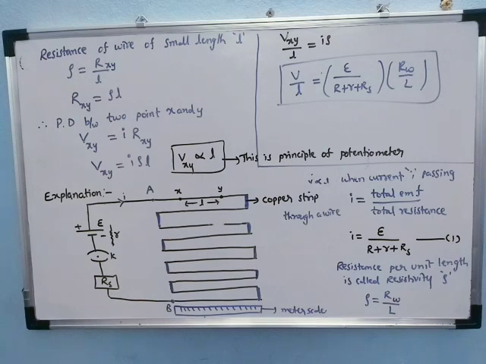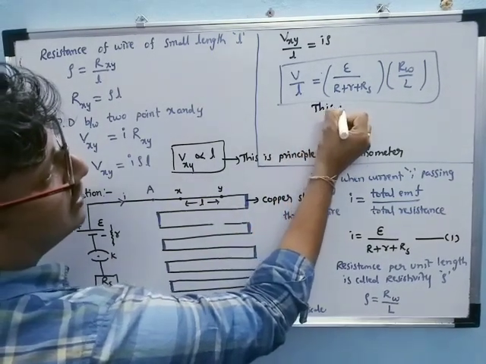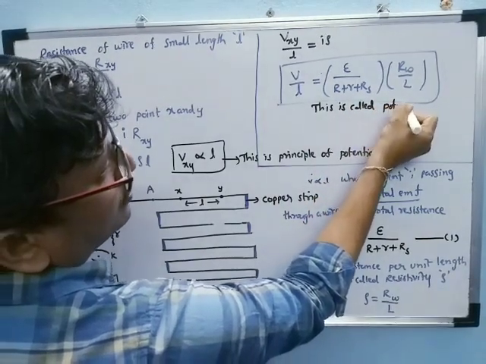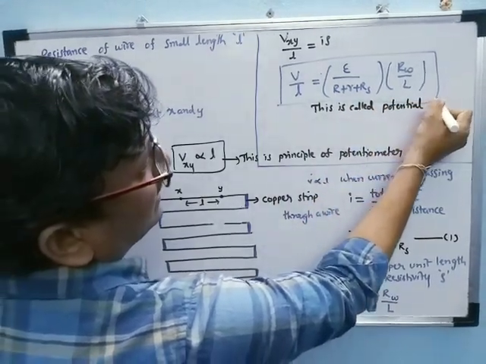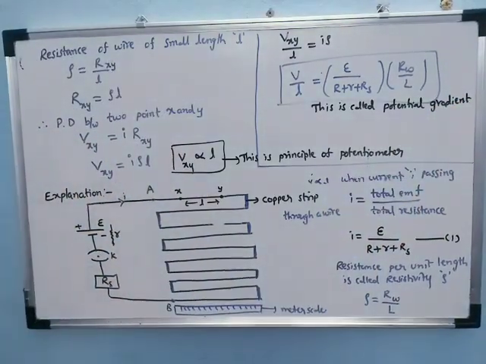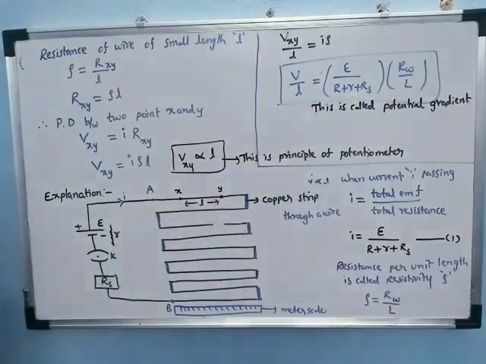That is also called the potential gradient. The potential dropped per unit length is called the potential gradient. That is the formula.